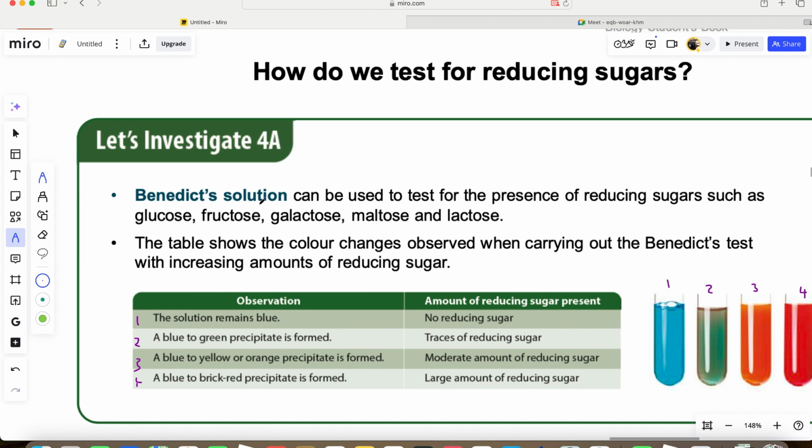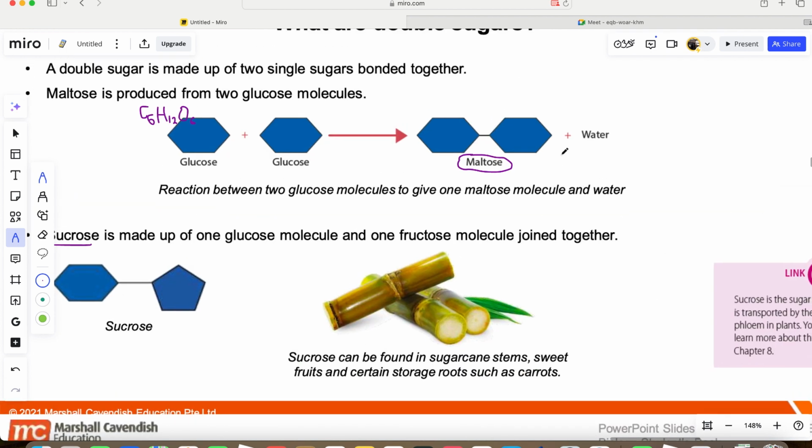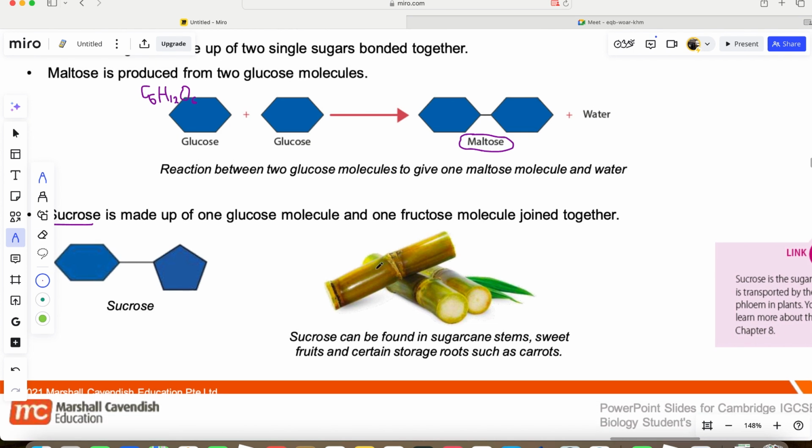The Benedict solution itself is blue. You add this Benedict solution to sugar cane, I mean the water inside, not the body. I'm not talking about when you peel the body, the inside, the one you chew and where you get the sugarish water from. Okay?